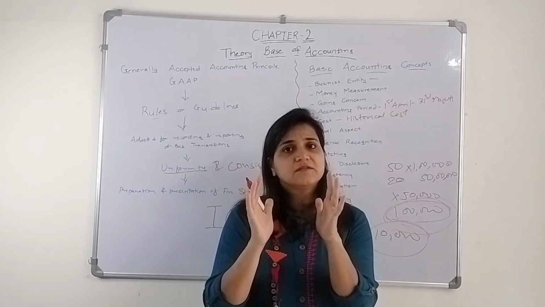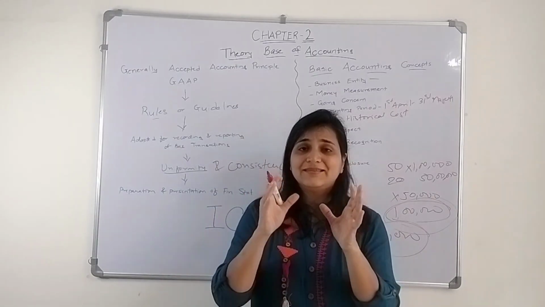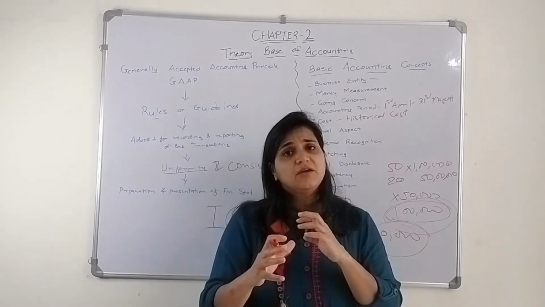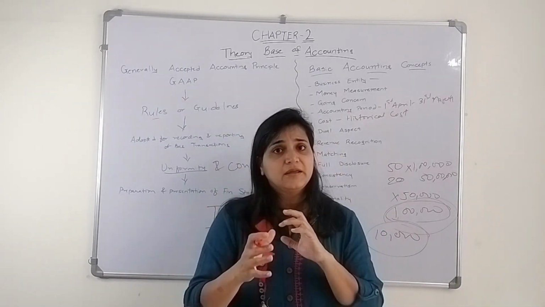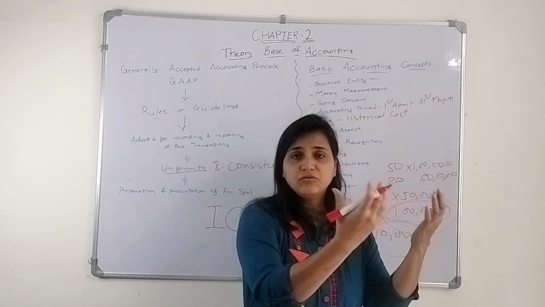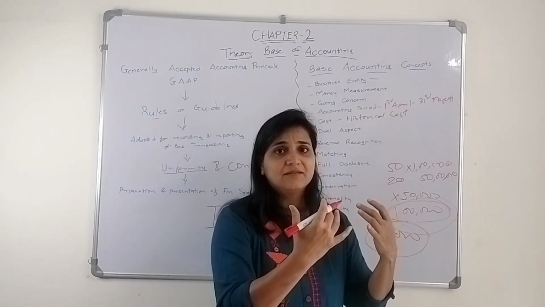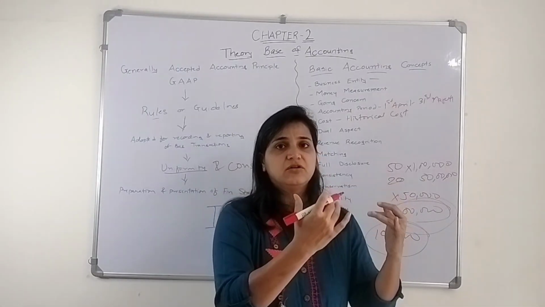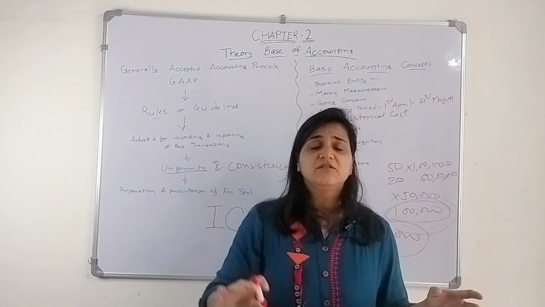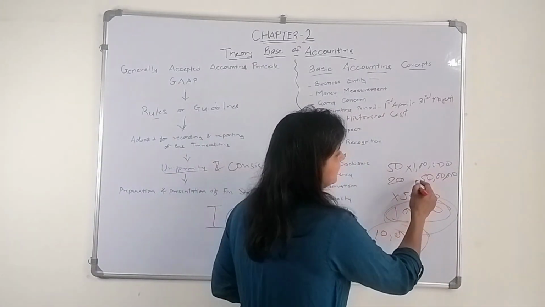What historical cost says, the price at which you are buying your building, that price you are supposed to record in your books. Okay, now if I am buying a building or any plant and machinery, I have to get that machinery to my premises. And if I'm paying certain transportation charges, loading charges, unloading charges, installation charges, all these charges are added to the cost of machinery worth rupees 50 lakhs.